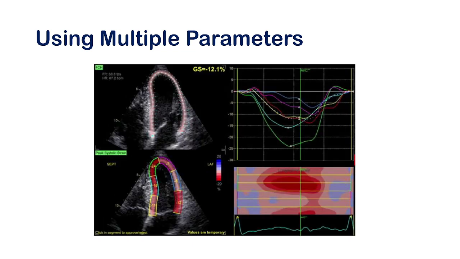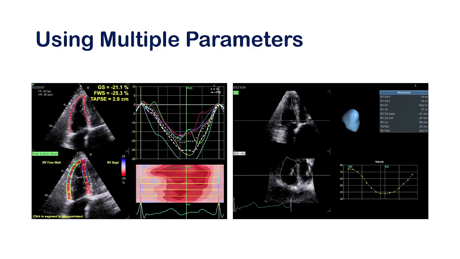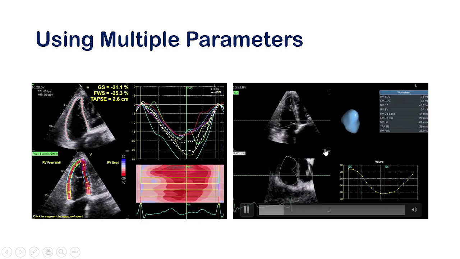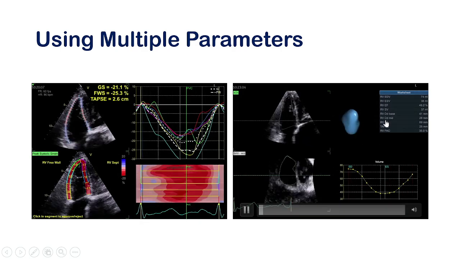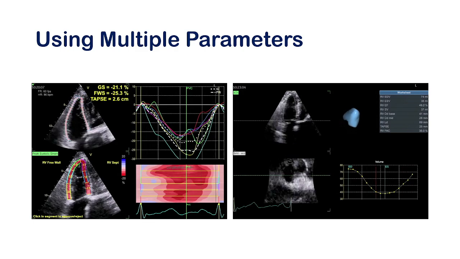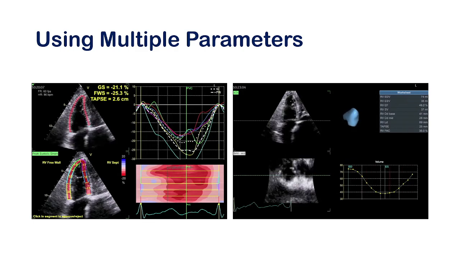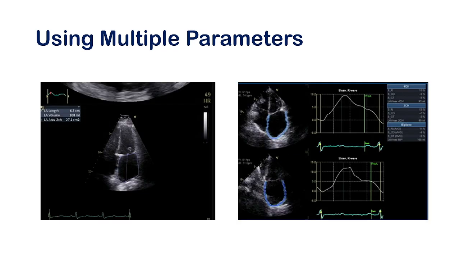And similar things can be given in case of right ventricle also. Right ventricle, you can measure the TAPSE, you can measure the fractional area change, or you can use this strain pattern or 3D echocardiography to measure the ejection fraction. So you have to know all the armamentarium, all the weapons you have got in your machines that will help you to measure or give the exact result of your study.